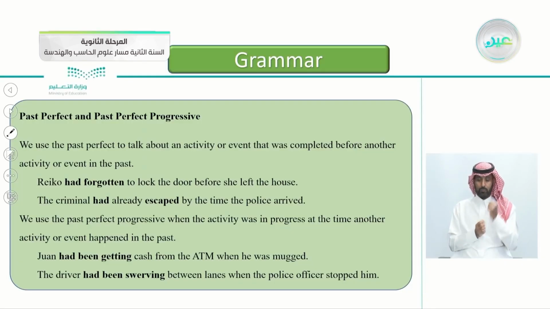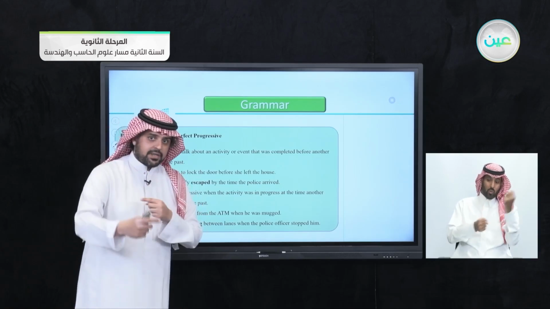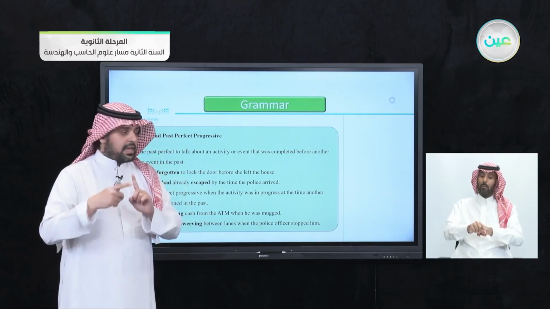We use the past perfect progressive when the activity was in progress, was happening, at the time another activity or event happened in the past. So unlike the past perfect where one happened after another, no, this time they both happened at the same time. They are crossed.